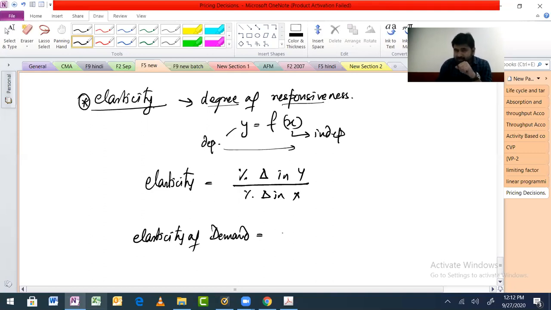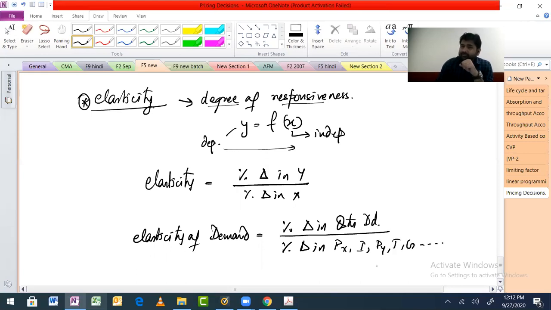So elasticity of demand will be percentage change in quantity demanded divided by percentage change in px, I, py, tg, everything, right? In short, percentage change in factors affecting demand. Does that make sense? Yeah.